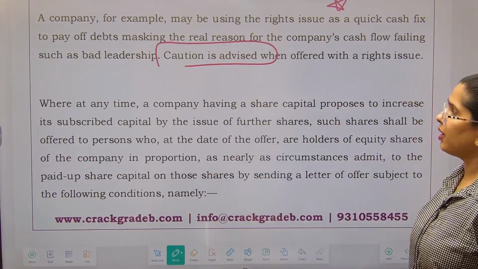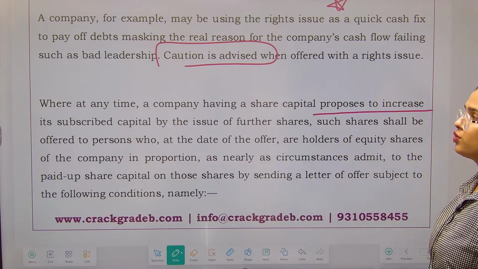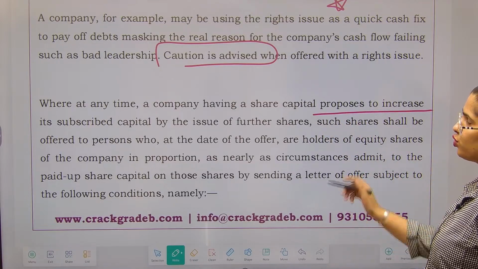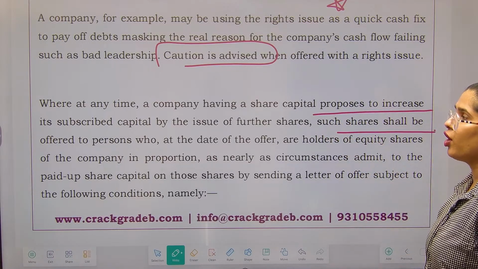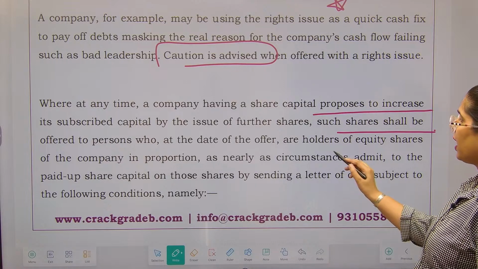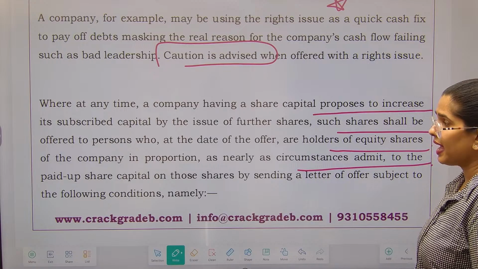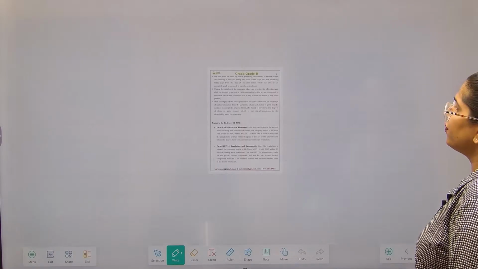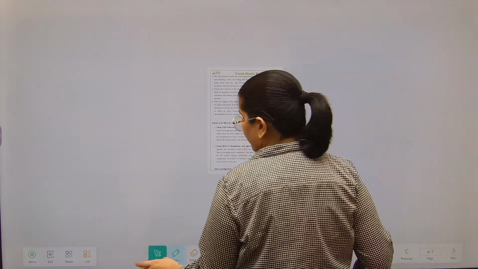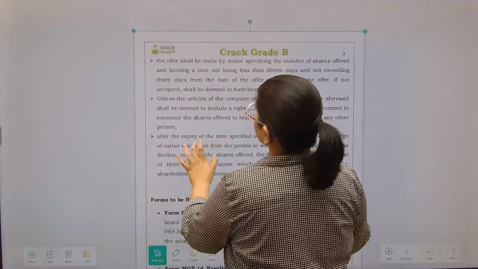Now, where at any time a company having a share capital proposes to increase its subscribed capital by issue of further shares, such shares shall be offered to persons who at the date of offer are the holders of equity shares in proportion as nearly as the circumstances admit, right, subject to the following conditions. Now, what are the following conditions while you are going to offer the right shares? Let's see this.